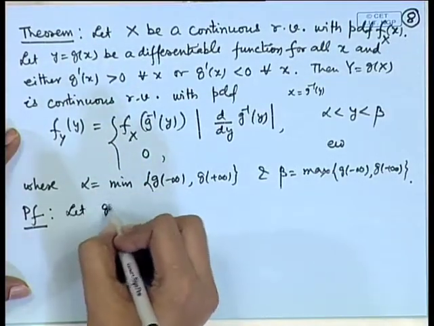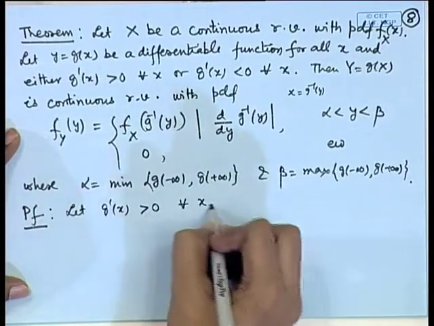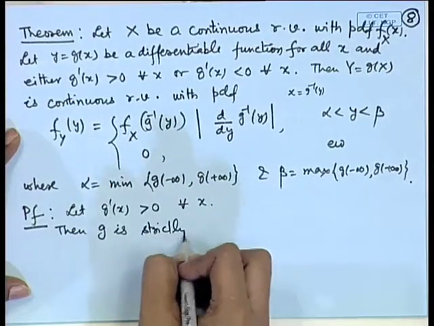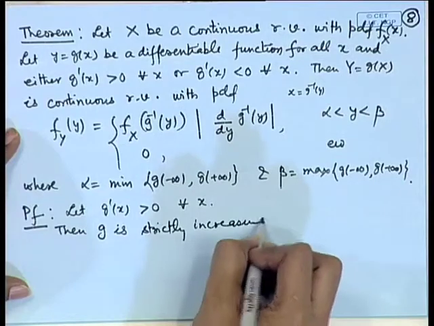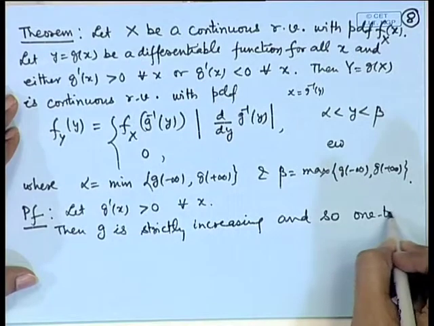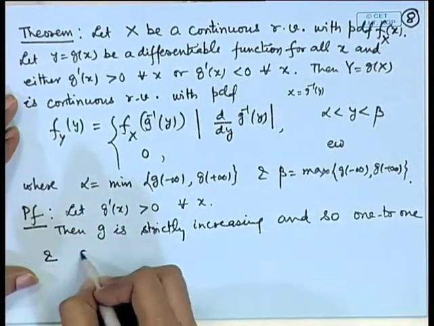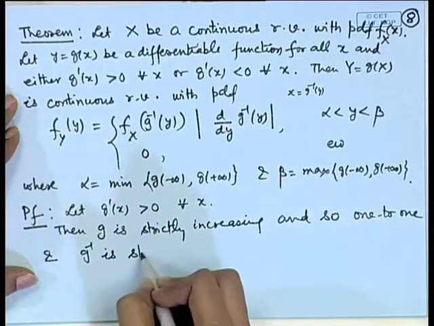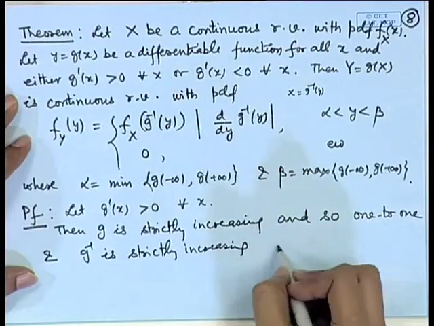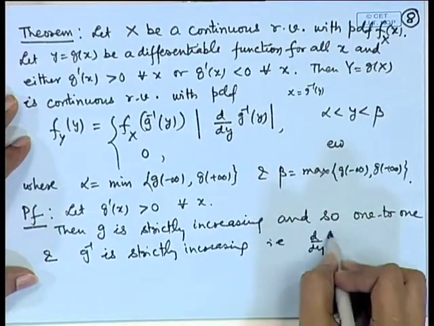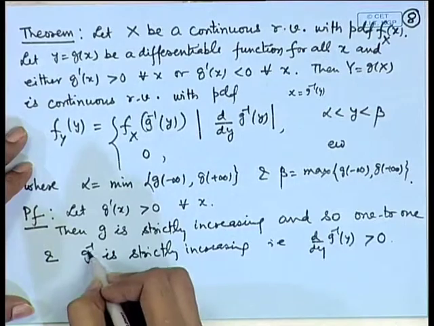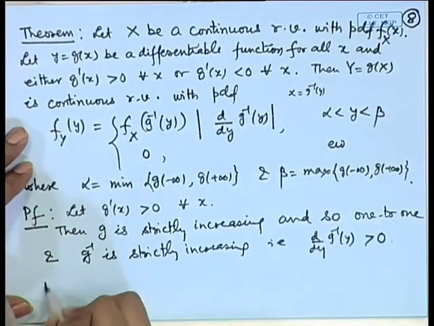So, let g'(x) be strictly positive for all x, then g is strictly increasing and so it will be a 1-to-1 function and g^{-1} will also be strictly increasing, that is d/dy of g^{-1}(y) will be positive and this will be differentiable also. So, if we consider the